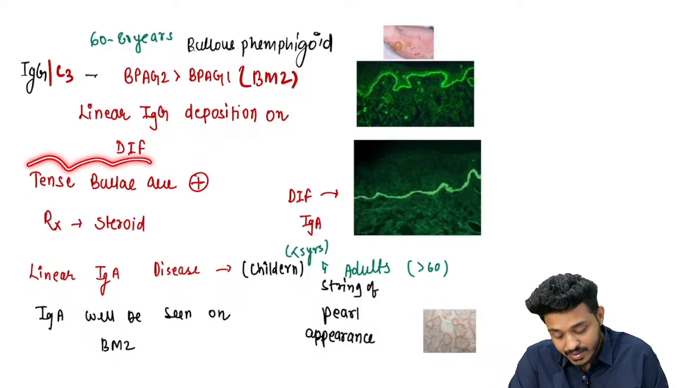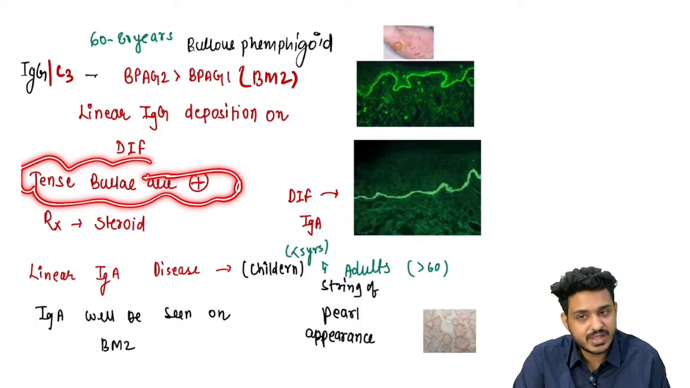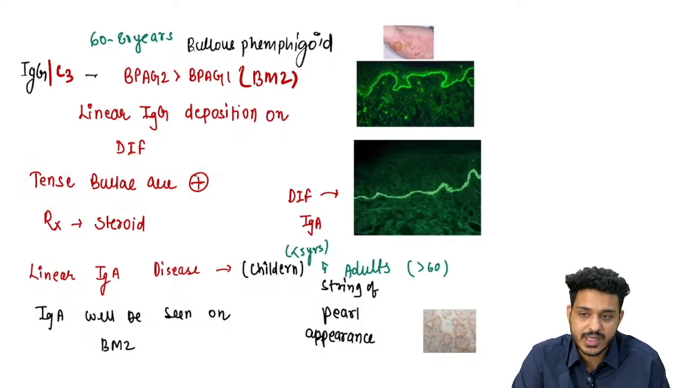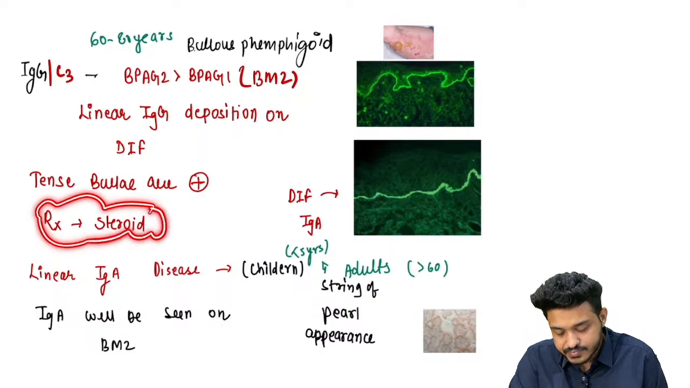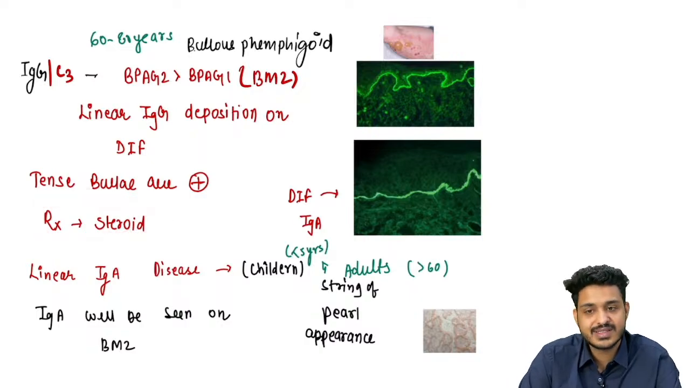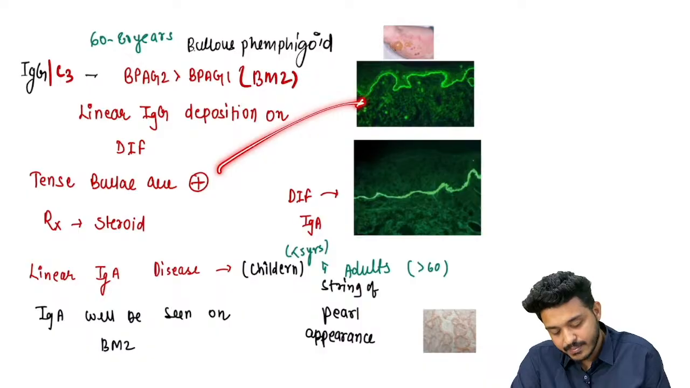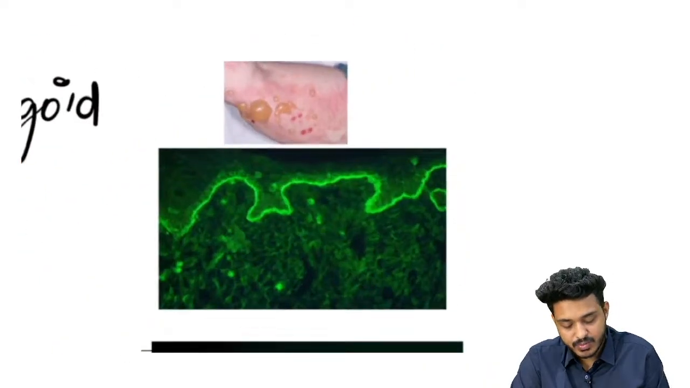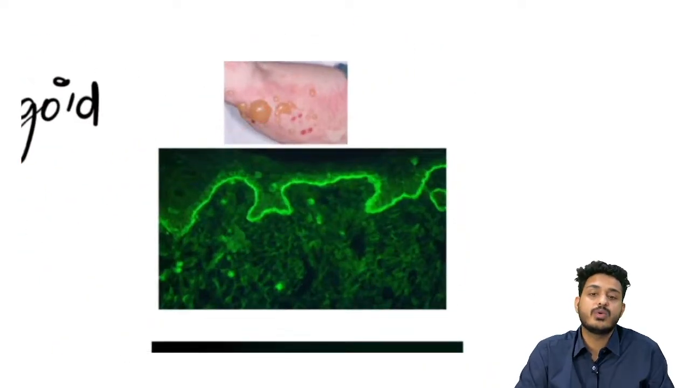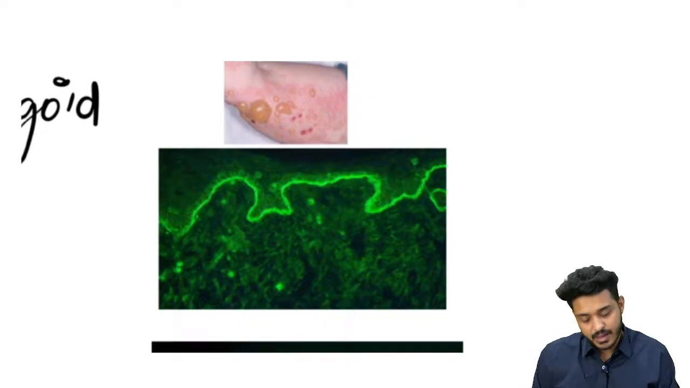What kind of bulla will be there? We already discussed. This is bullous pemphigoid, so tense bullae are going to be there, right? Treatment will again be steroids, you can use, right? This is going to be bullous pemphigoid. What kind of bulla? This is a clear fluid-filled lesion more than 1 centimeter. We call it a bulla, right?